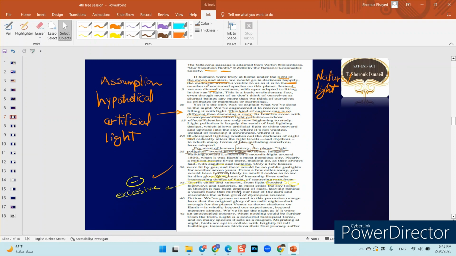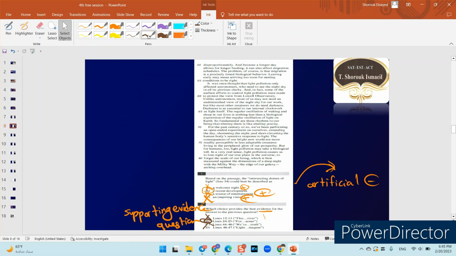When I tell you light is a magnet, it doesn't have anything to do with the intersecting domes of light and the artificial light that is excessive and too much. It doesn't have to do anything with it. So this cannot be an answer. So that is wrong.